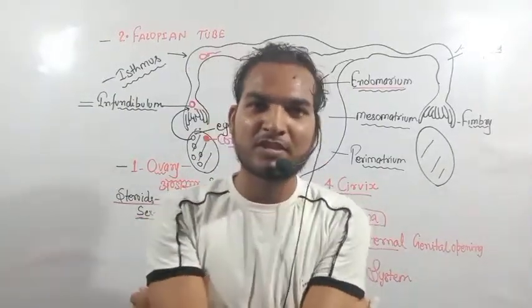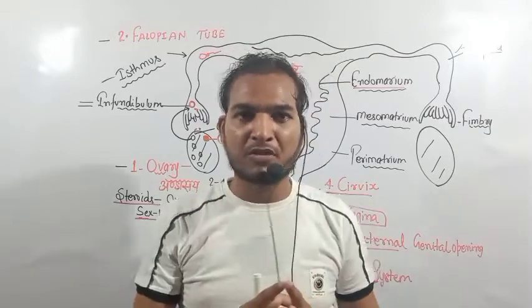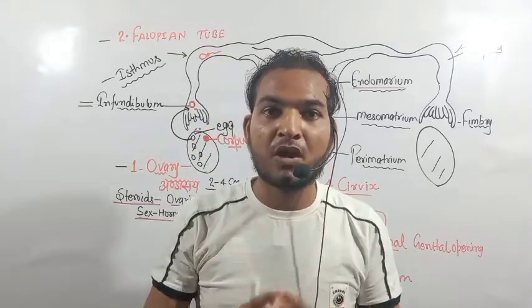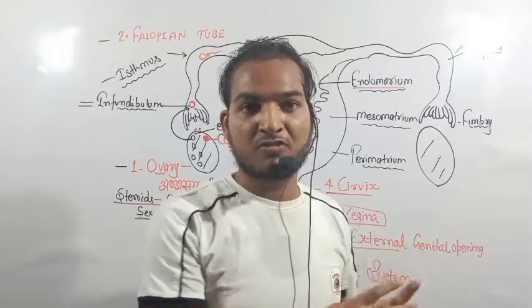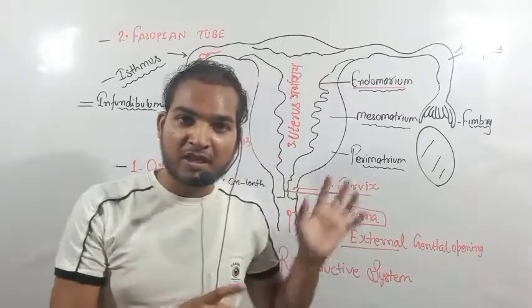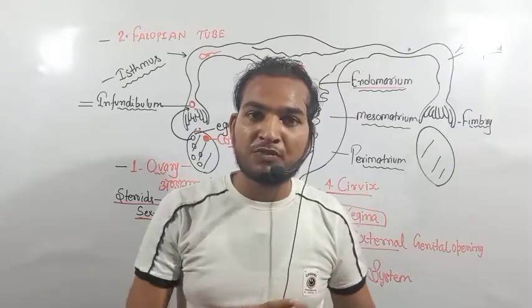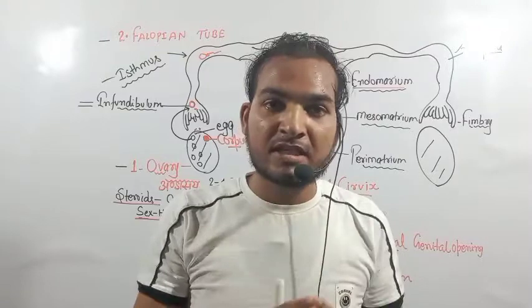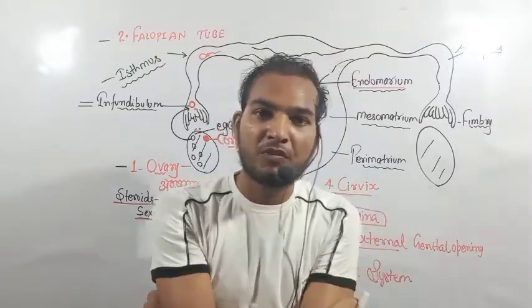So today we will discuss the female reproductive system. What is the female reproductive system? That system which is responsible for the development of the baby is called the female reproductive system. Okay guys, now you can easily understand what the female reproductive system is. It means that system which is responsible for the development of a baby within the female.